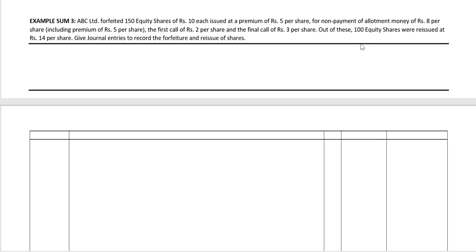Out of these, 100 equity shares were reissued at rupees 14 per share. Give journal entries to record the forfeiture and the reissue of shares. Before we go to the solution, let's make a few notes. 150 equity shares are forfeited.